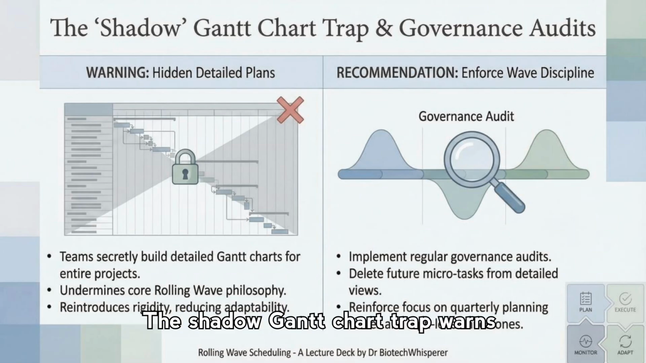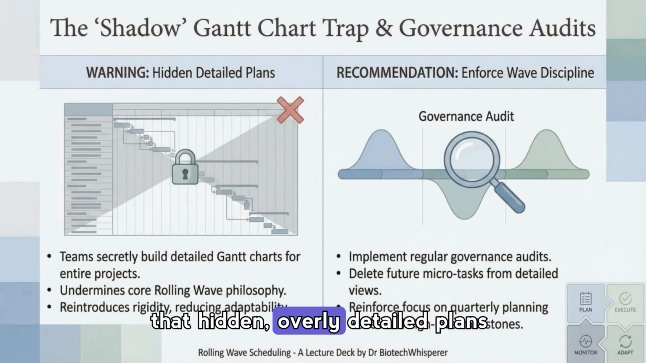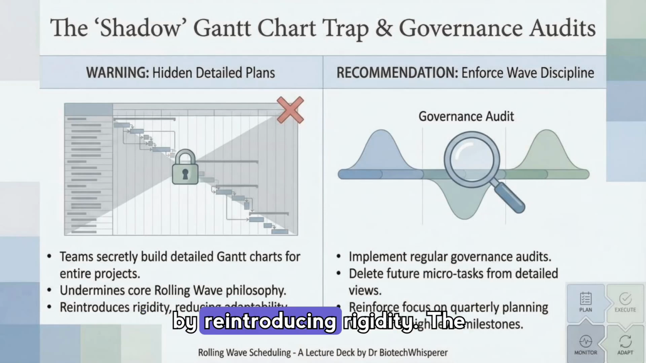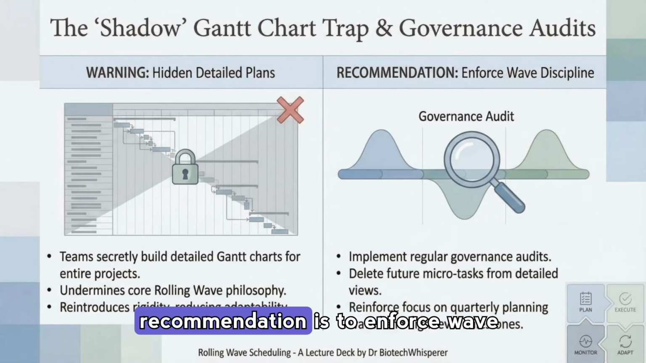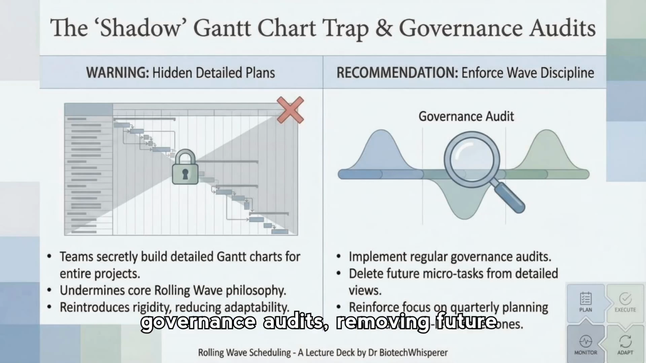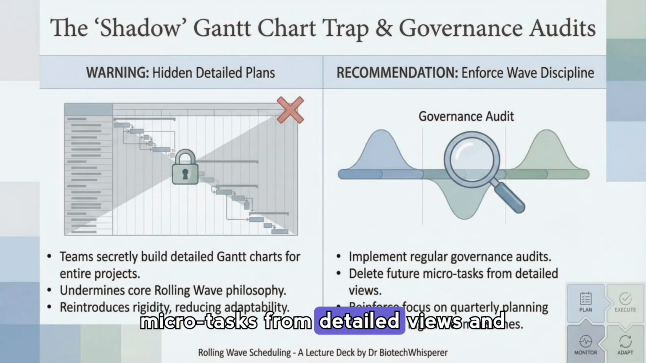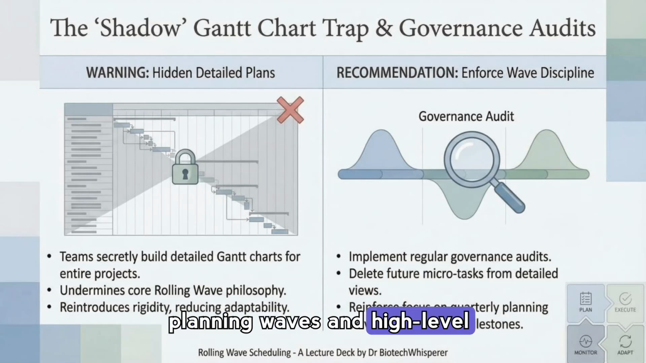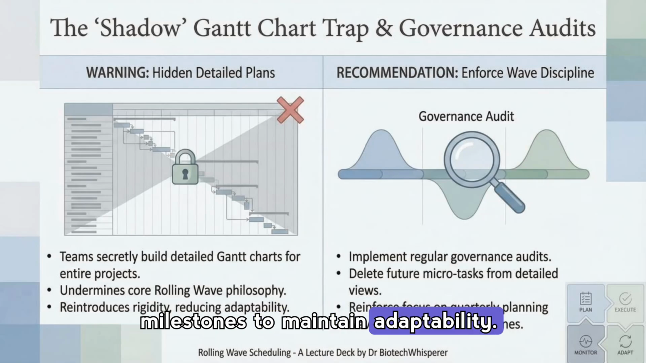The Shadow Gantt chart trap warns that hidden, overly detailed plans undermine rolling wave philosophy by reintroducing rigidity. The recommendation is to enforce wave discipline through regular governance audits, removing future microtasks from detailed views, and refocusing teams on quarterly planning waves and high-level milestones to maintain adaptability.